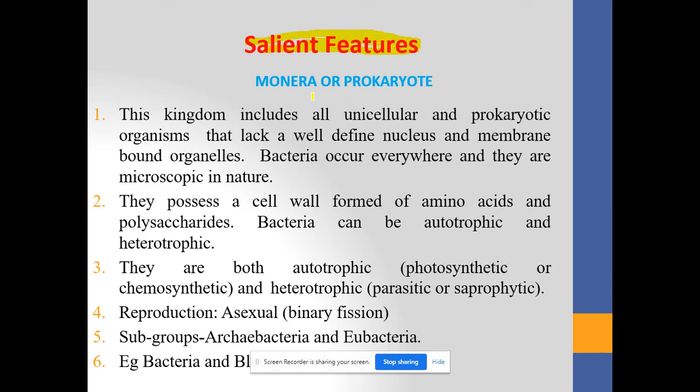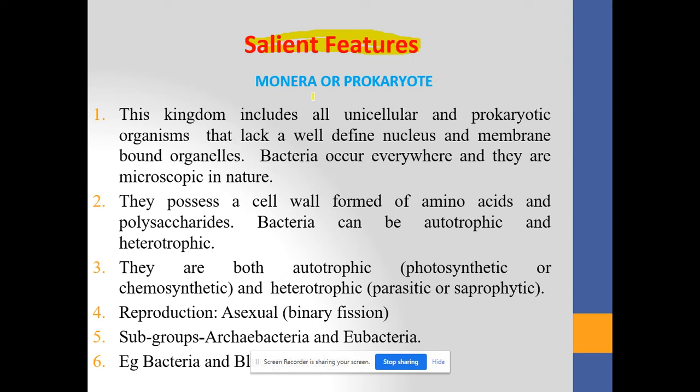So the first one, that is the Monera. Monera is followed by prokaryote. What is a prokaryote? The living organisms which have a false nucleus, which do not have a distinct nucleus in their body structure, which do not have a true nucleus, such organisms are classified in the kingdom of Monera. Which is the first kingdom? Monera.